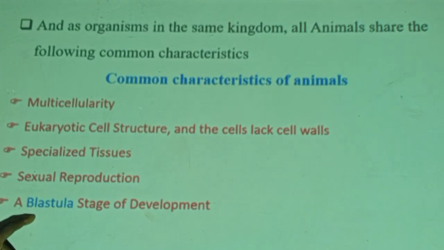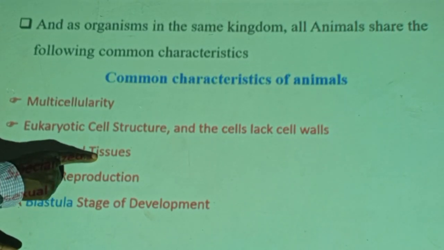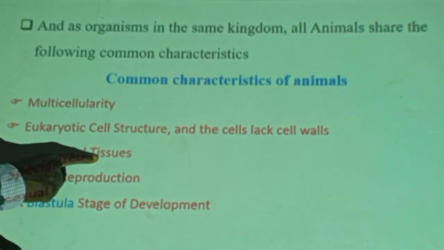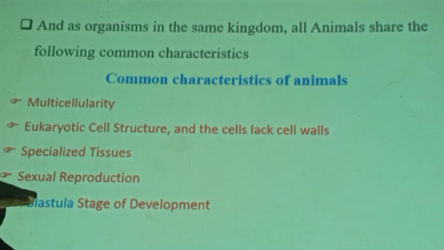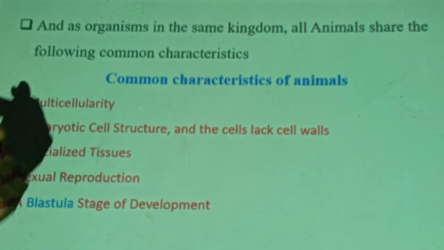It is when the blastula is formed that tissue can be produced. If the embryo obtained from the zygote can become a blastula, be sure that tissue will be formed. Tissue is a common feature for all animals, therefore we can single out blastula. If there is blastula, there is tissue.